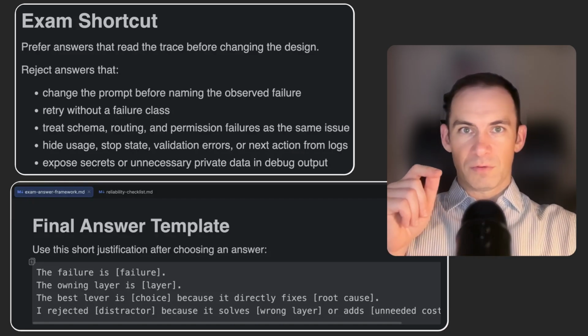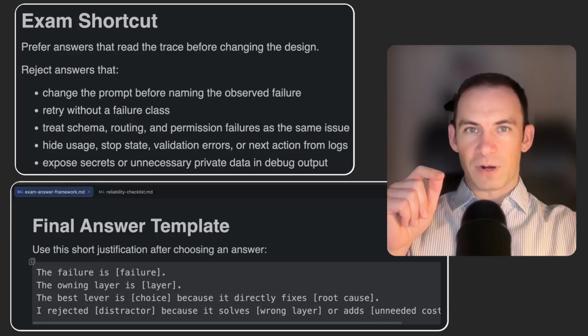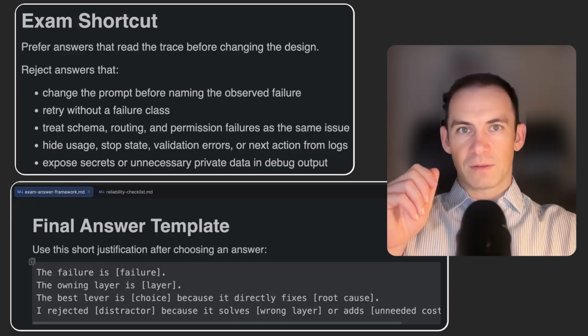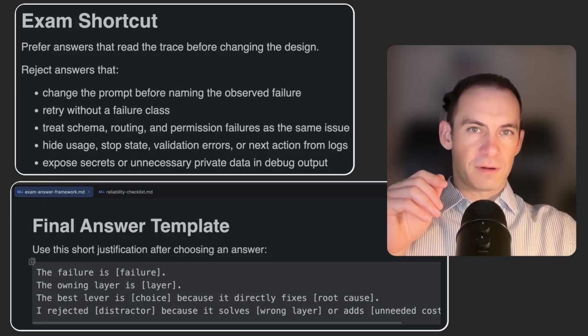That is how you review scenario questions: not by memorizing words, but by proving the layer. Signal, owning layer, smallest reliable lever.